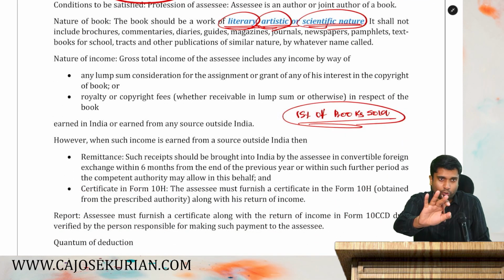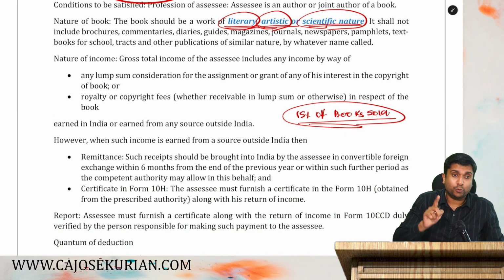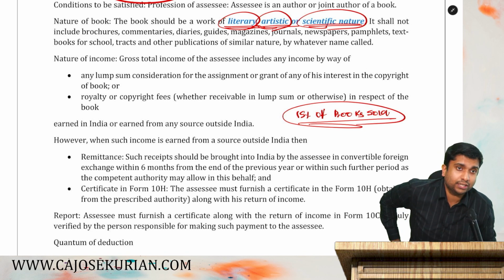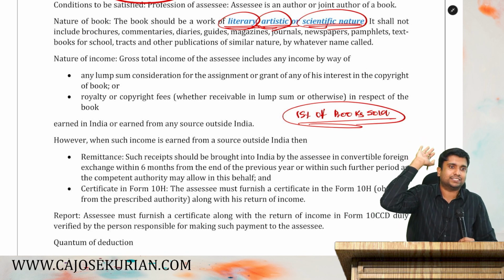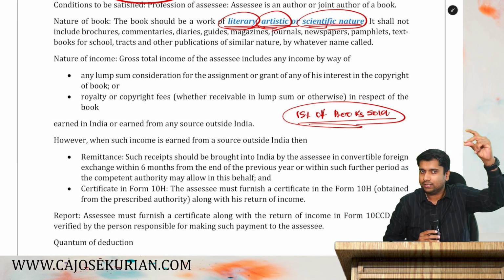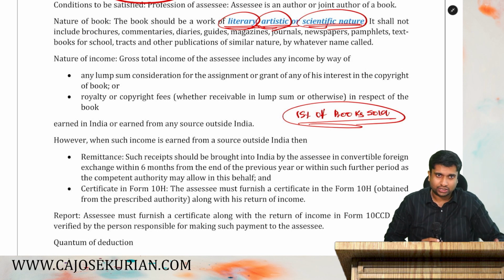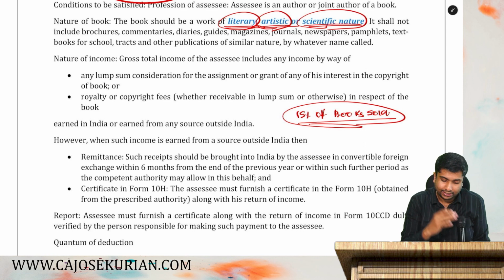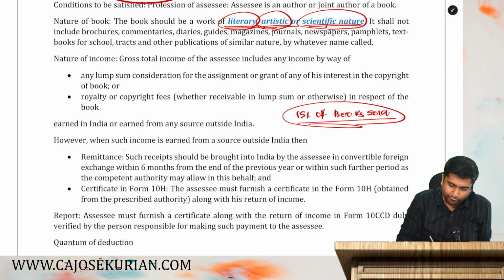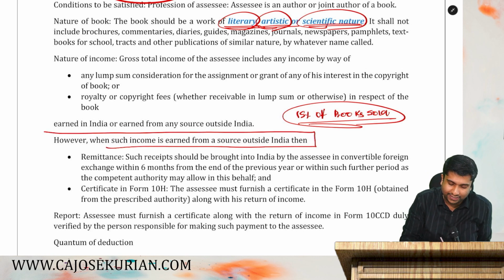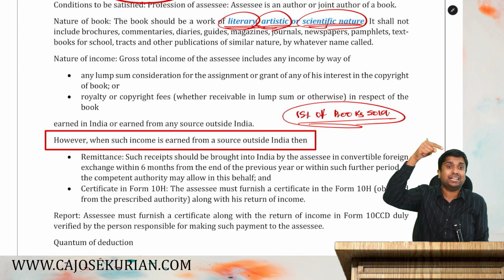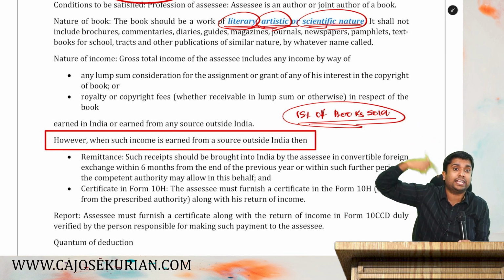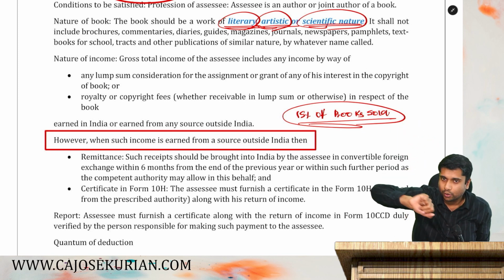Now, there is one more thing. Say, for example, you are an Indian author. Your books are getting published overseas, in the US. Are you all listening? You are an Indian author and your books are getting published overseas, in a foreign country. Then the department says, for claiming this 80QQB deduction, you have to bring that royalty received in the foreign country to India. Are you all listening?